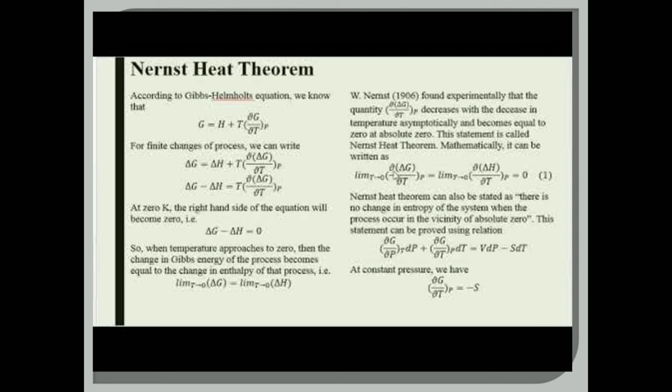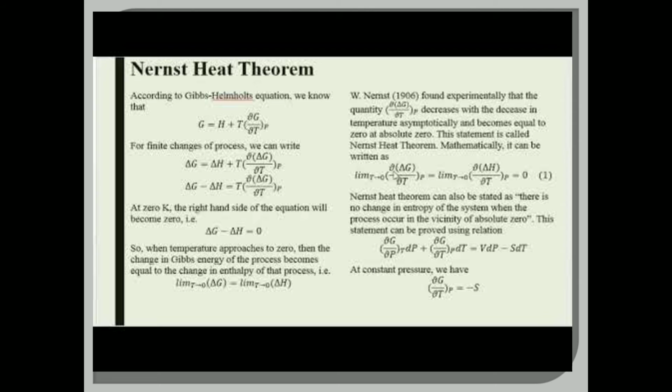Now, Walter Nernst in 1906 found experimentally that the quantity (∂ΔG/∂T) at constant pressure decreases with the decrease in temperature and becomes equal to 0 at absolute 0, right?